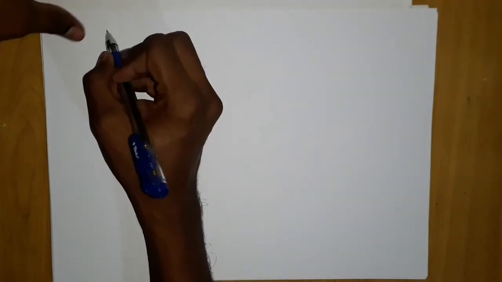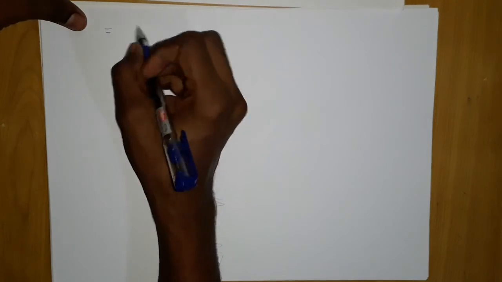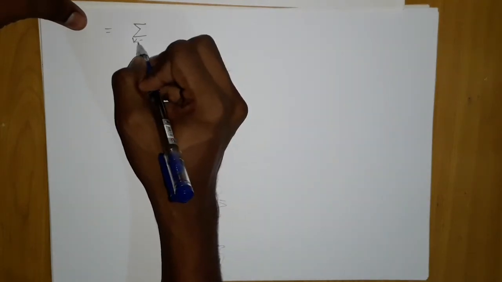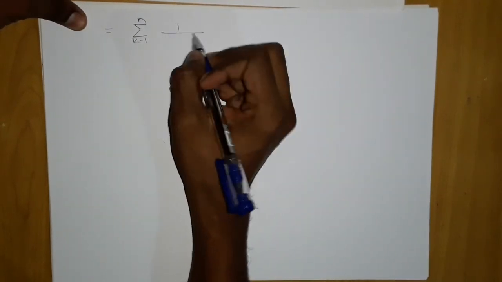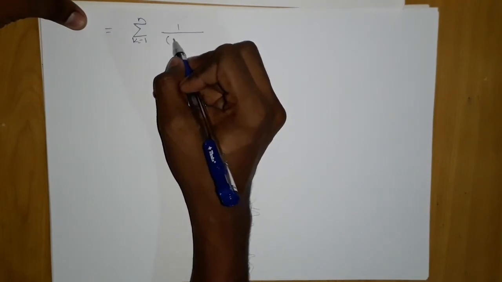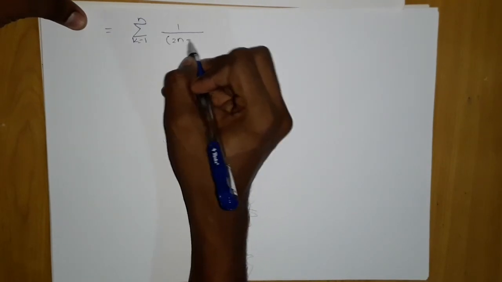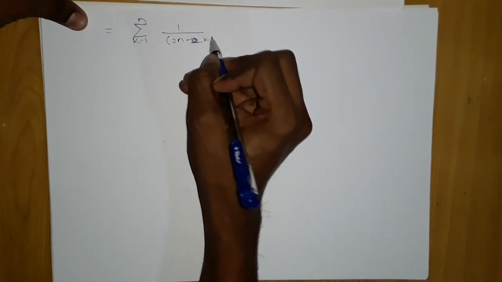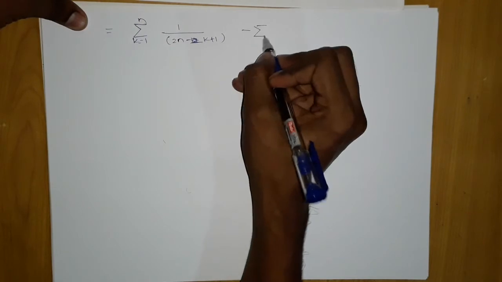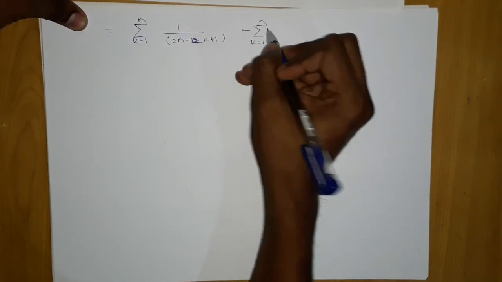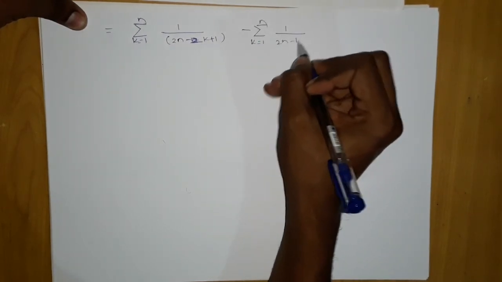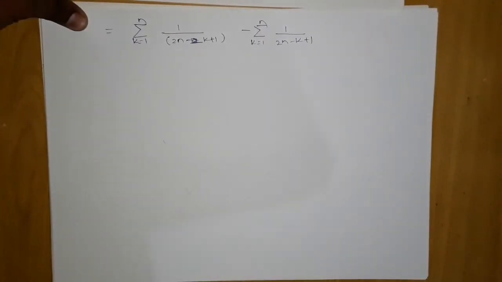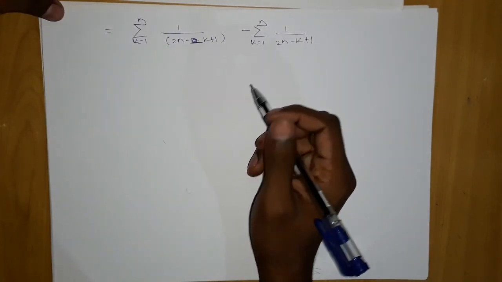Our next step is to open it, which will give me summation k equals 1 to n of 1 upon (2n minus 2k plus 1), minus summation k equals 1 to n of 1 upon (2n minus k plus 1). I will divide the summation in this same step, otherwise it will just be a wastage of a step. After this, what can we do?